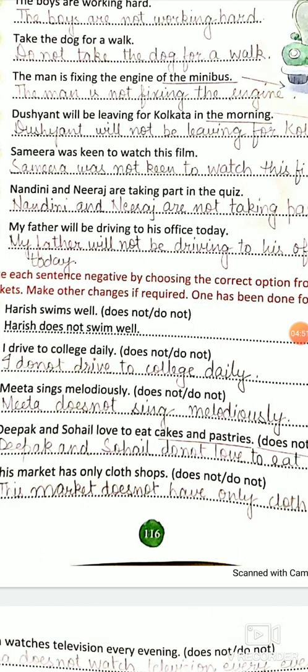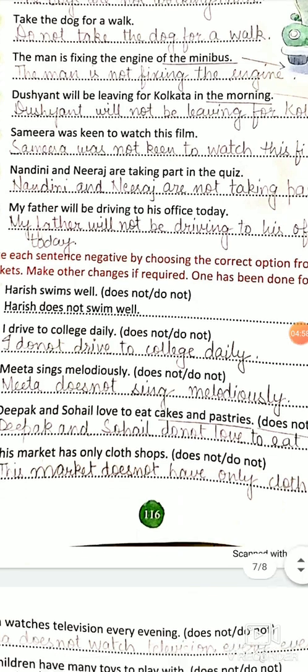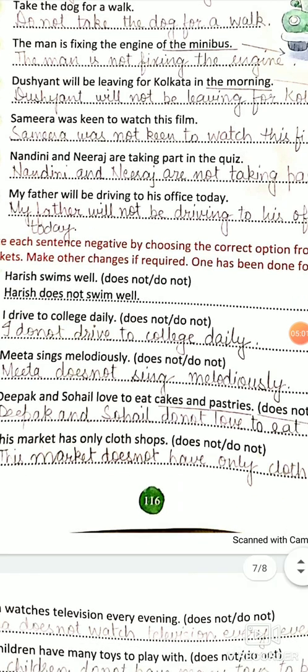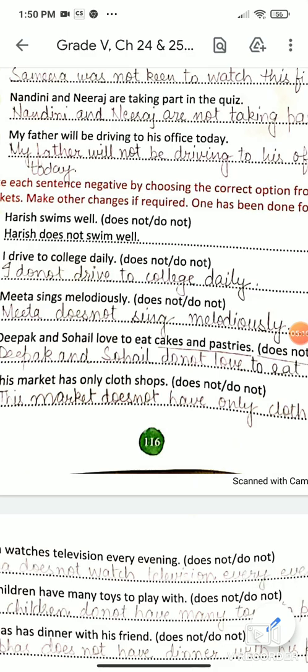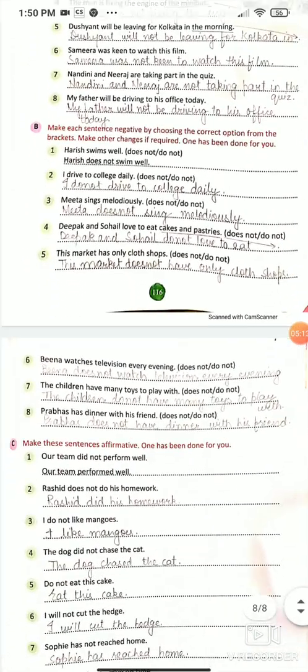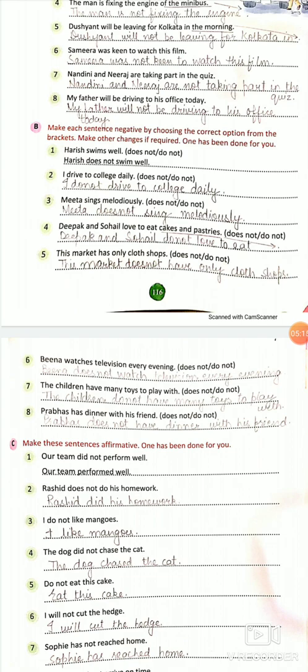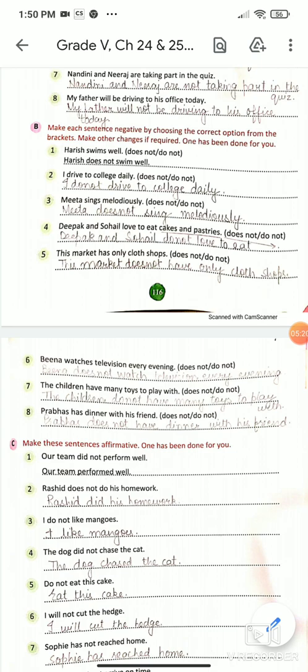Dushyant will be leaving. Dushyant will not be leaving. Samira was keen to watch. Keen means eager, utsuk. Samira was not keen. Nandini and Neeraj are taking part in the quiz. Nandini and Neeraj are not taking part. So my father will be driving, my father will not be driving. In the same way, now do not or does not will come. With Harish, does not will come because Harish is singular, and swims will change into swim.